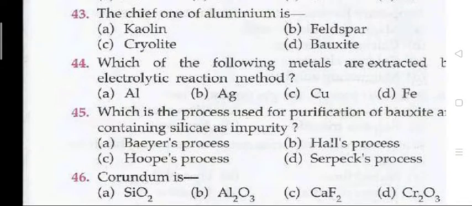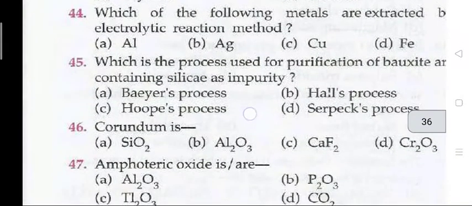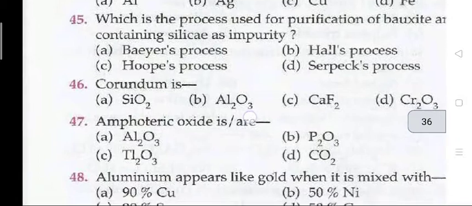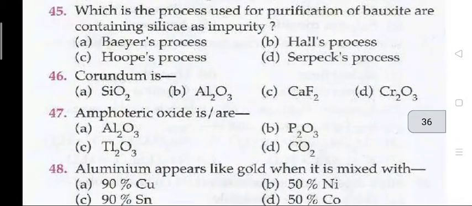The answer is D. That is bauxite. Next question. Which of the following metals are extracted by the electrolytic reduction method? A. Aluminium. Question 45. Which is the process used for purification of bauxite ore containing silicates as impurity?